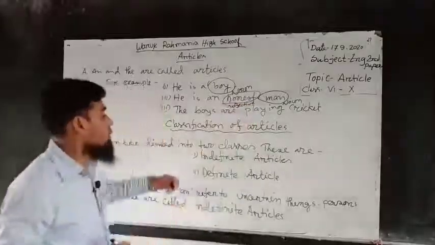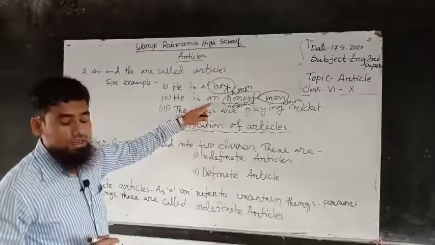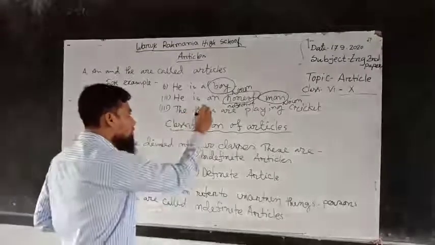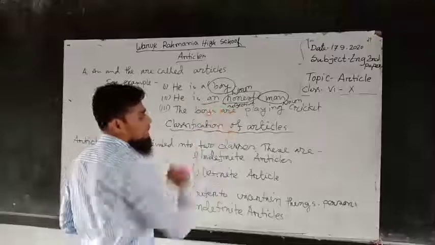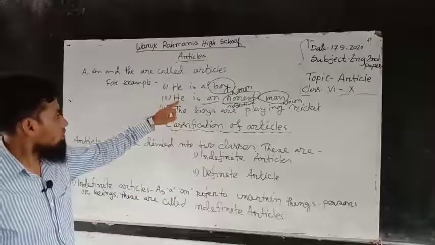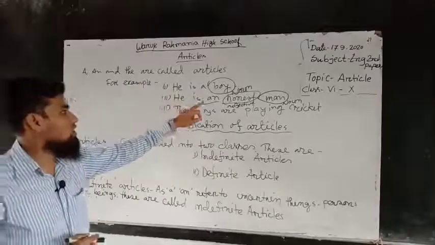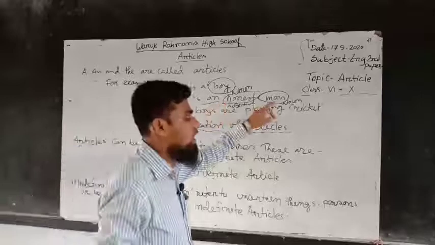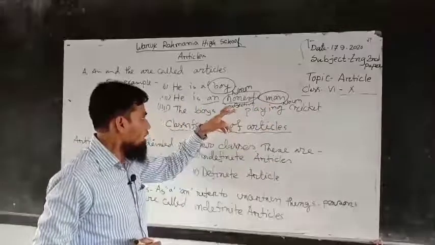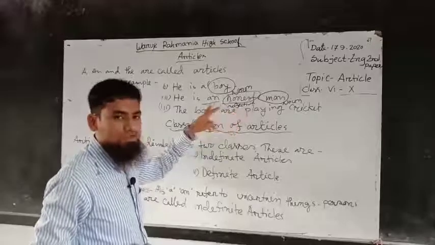and we can apply article an before the adjective. That means if a sentence contains an adjective and a noun, we have to use the article before the adjective.